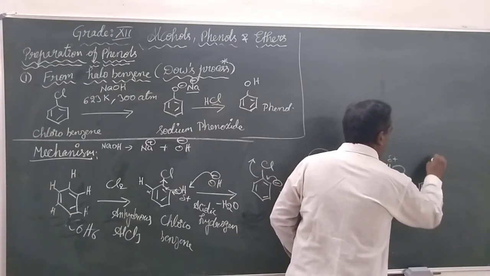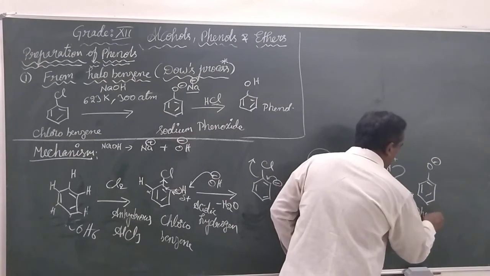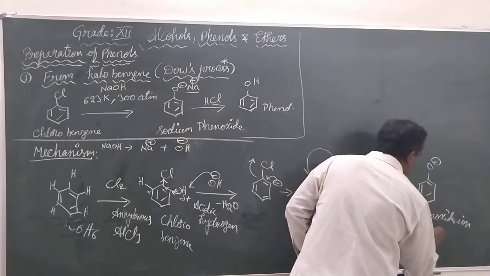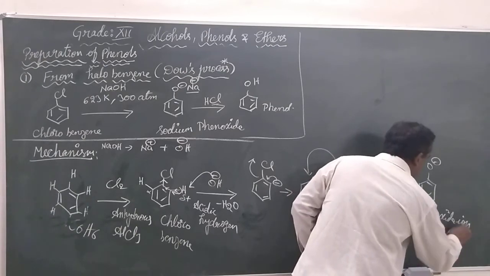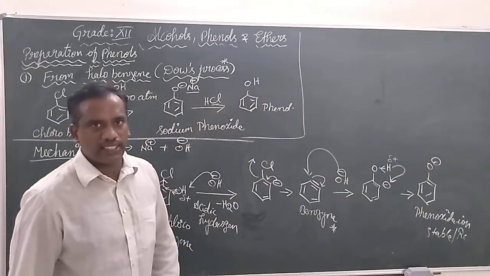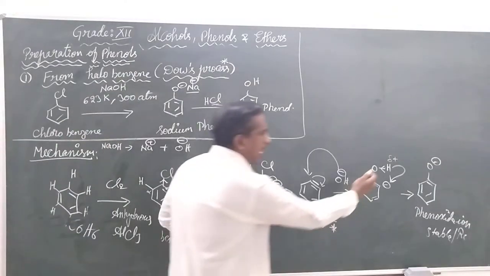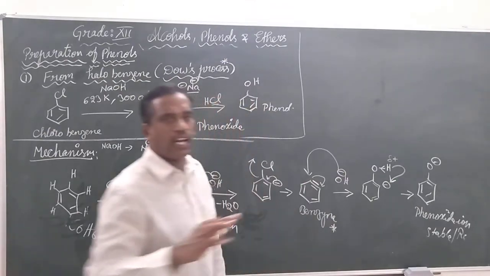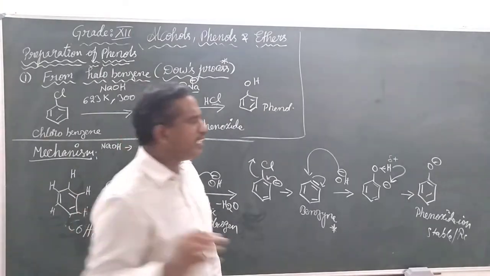That is what we call a phenoxide ion. This phenoxide ion is highly stable due to resonance. And the hydrogen will migrate onto the carbon. On every carbon there is one hydrogen each.